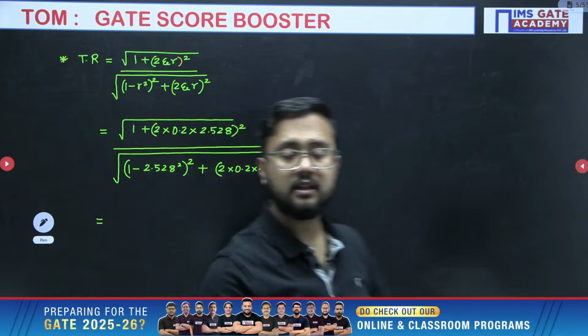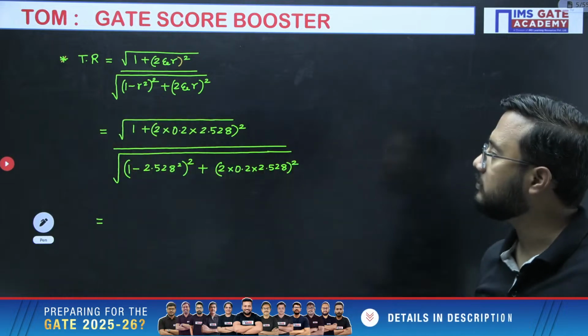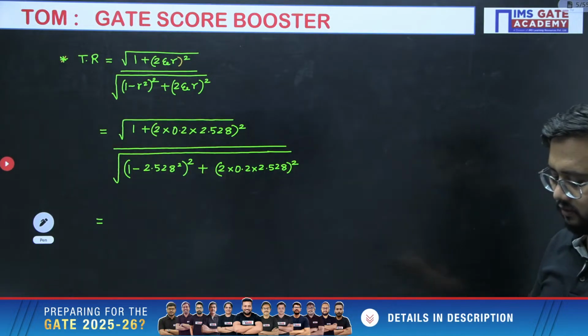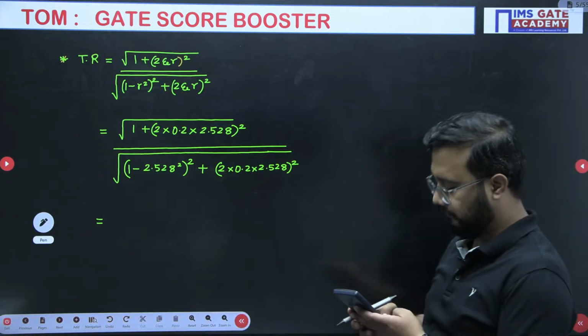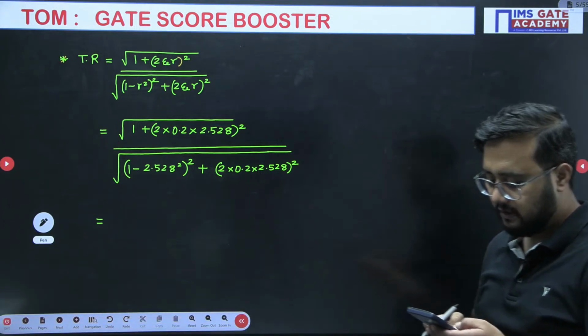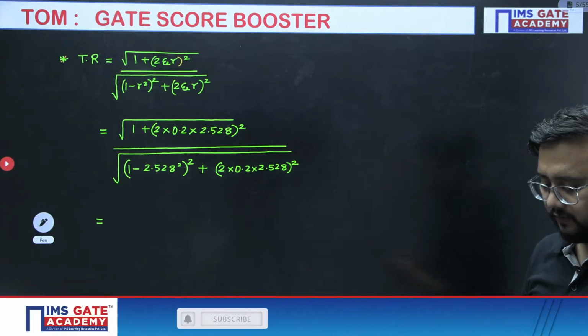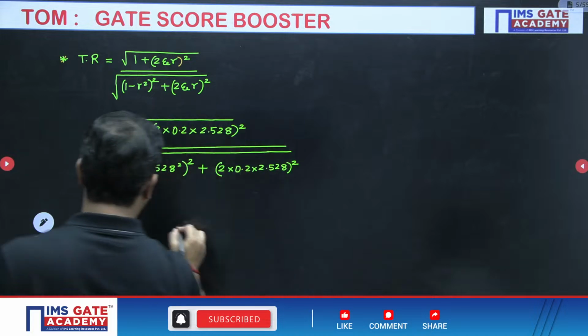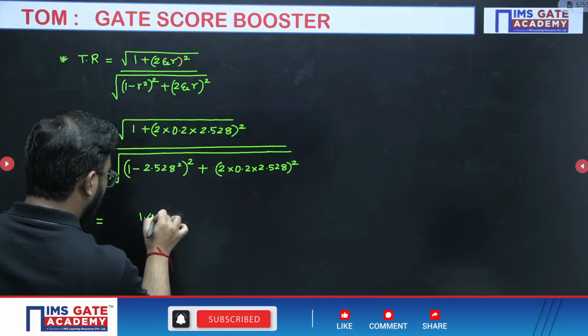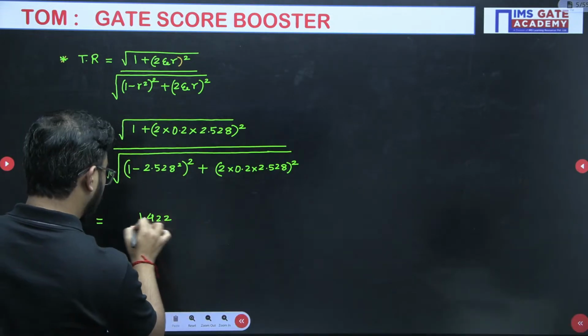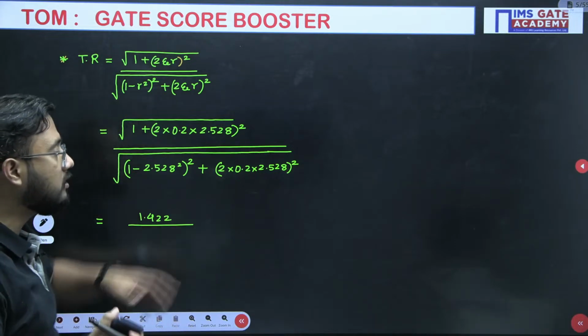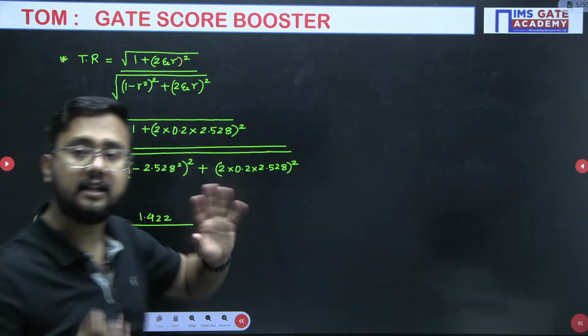Right, now just do the basic calculation, you will get the transmissibility ratio. So 2 into 0.2 into 2.528, okay, square of this value plus 1, under root of this value will be 1.422. So in numerator 1.422 it is coming. Now again please understand, don't try to do all those calculations directly in the virtual calculator.